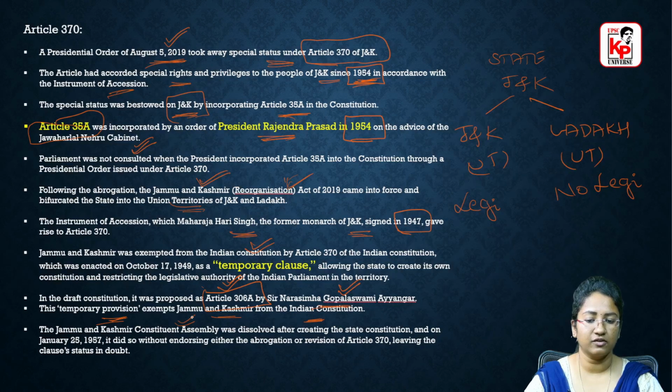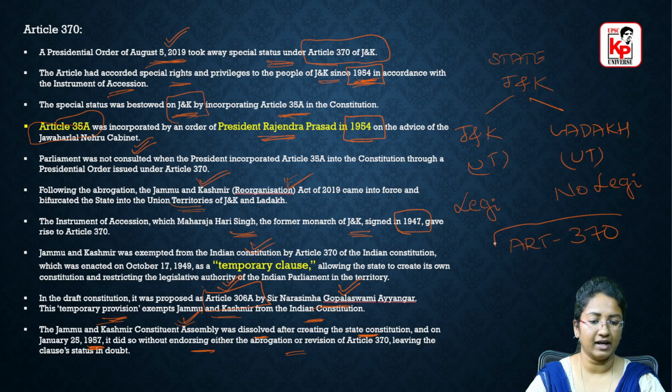We used to have a Constituent Assembly for Jammu and Kashmir, and this was dissolved after creating the state constitution, on January 25, 1957, without endorsing either the abrogation or revision of Article 370. So there was Article 370, and there was a Constituent Assembly for Jammu and Kashmir state.